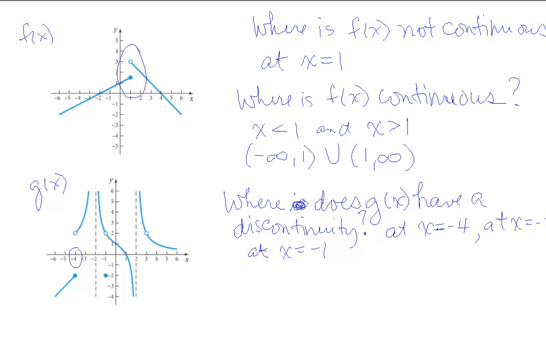So at x equals -1, we have another one at 2. We have another one of those asymptotic types of discontinuities. So at x equals 2, and then last we've got another hole or removable discontinuity at x equals 3. So it says 1, 2, 3, 4, 5 different discontinuities.